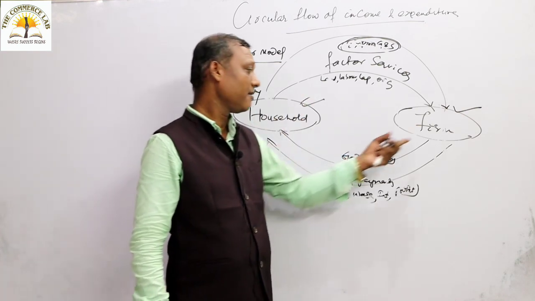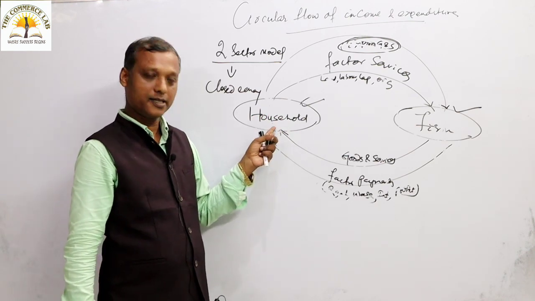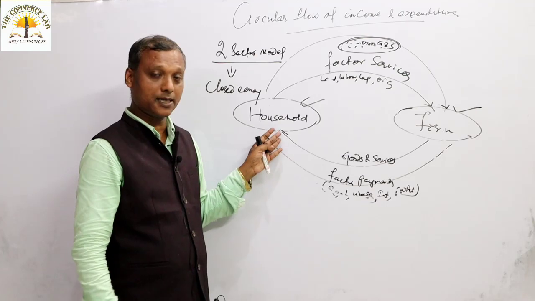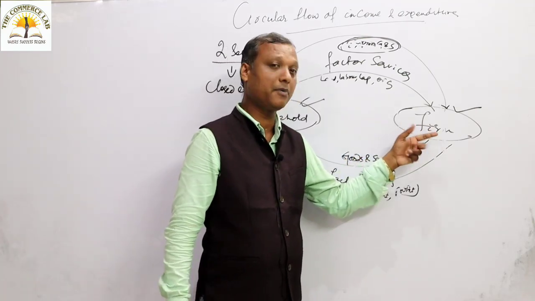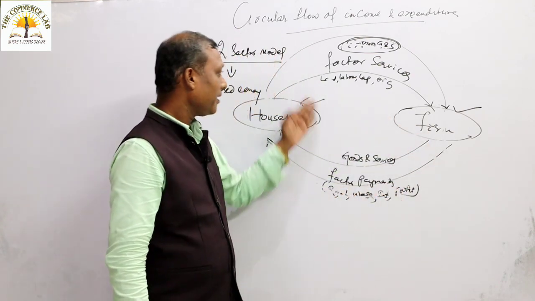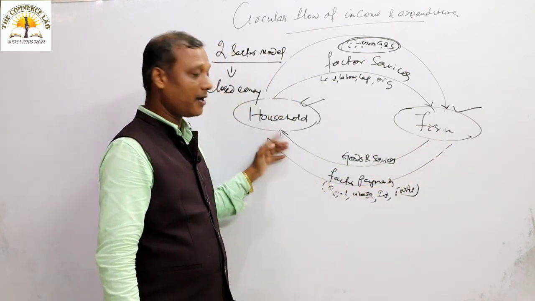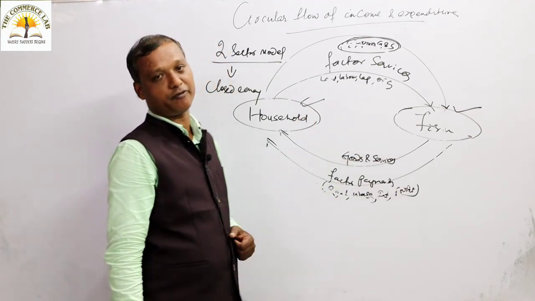What will the firm produce? The firm will produce goods and services to supply to the household sector. But you should understand that the household sector has not yet received the factor payments. So it becomes the responsibility of the firm to pay, in return for the factor services, in the form of rent, wage, interest and profits.